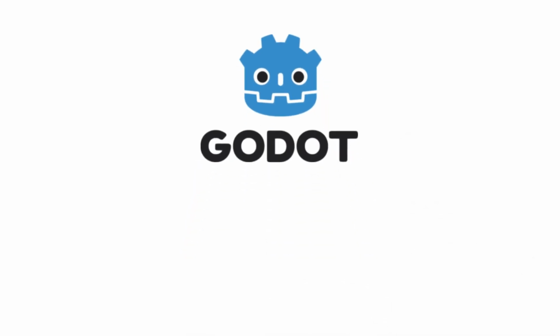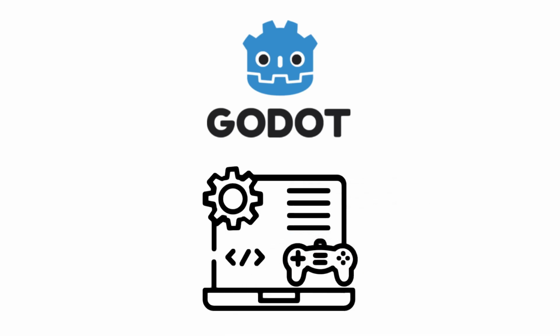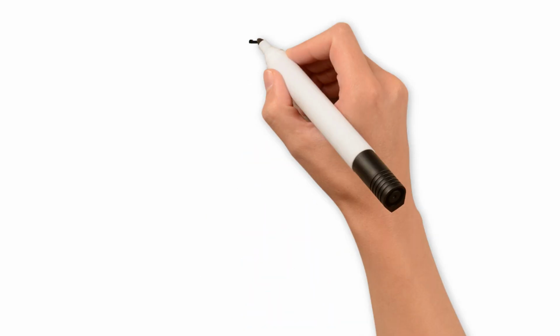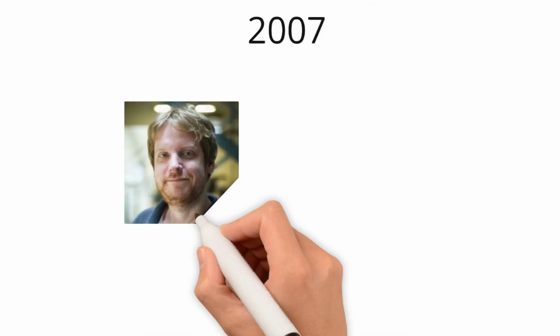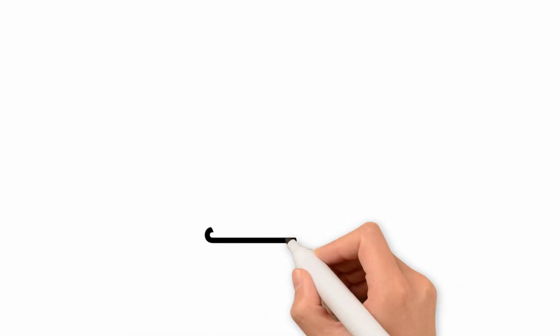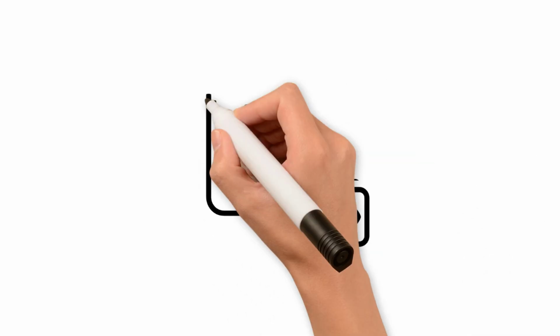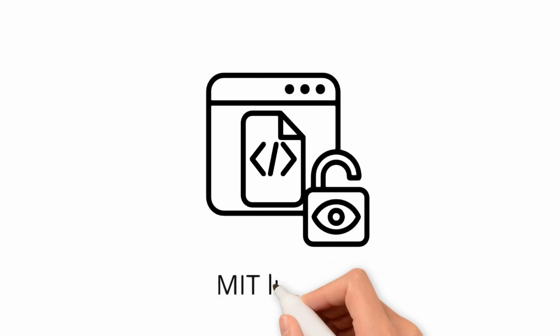Godot. Godot Engine is a popular free and open-source game engine known for its simplicity and flexibility in development. It was created in 2007 by programmers Juan Linietsky and Ariel Manzur. Initially, it was developed as an internal tool for game development at the studio where they worked. In 2014, the engine was released as open-source software under the MIT license, making it free to use and distribute.